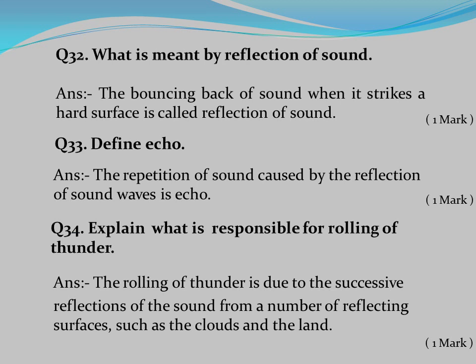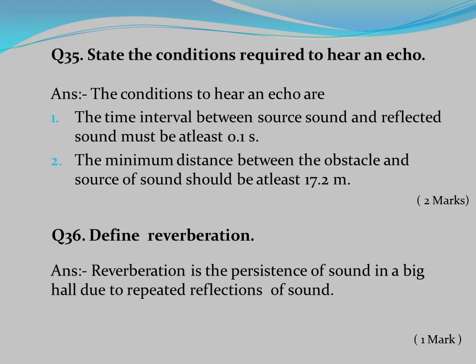Question number 34. Explain what is responsible for rolling of thunder. Answer: The rolling of thunder is due to the successive reflections of the sound from a number of reflecting surfaces such as clouds and the land. Question number 35.